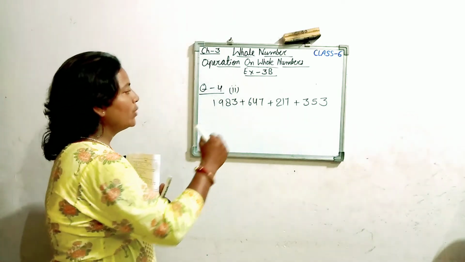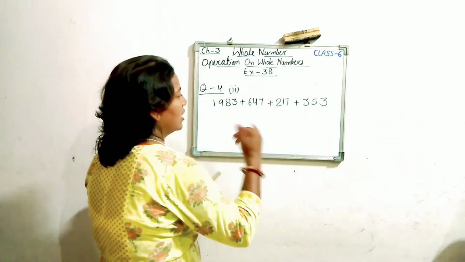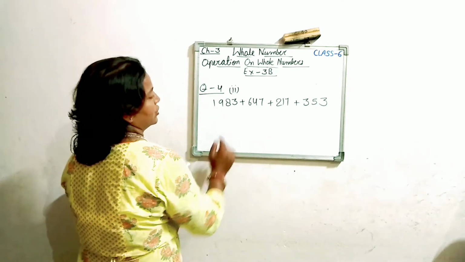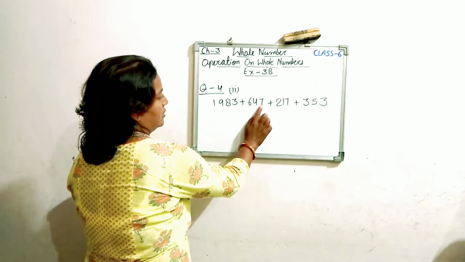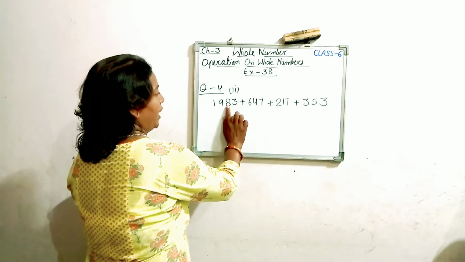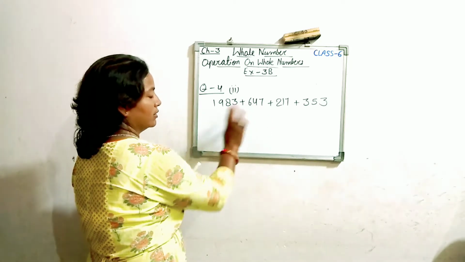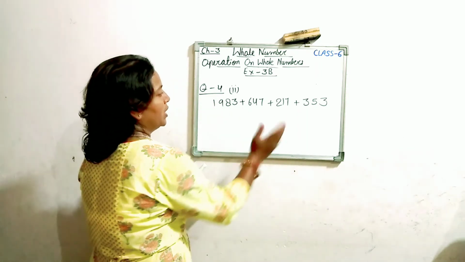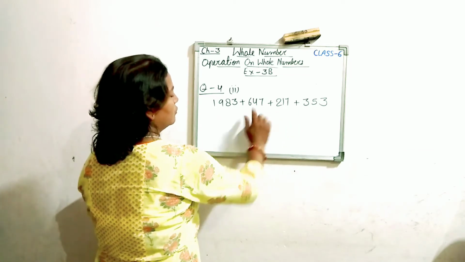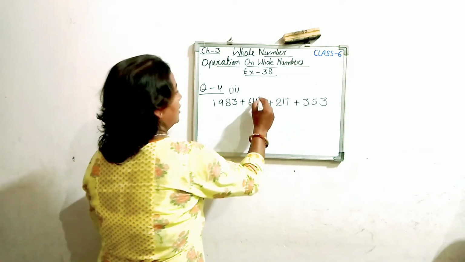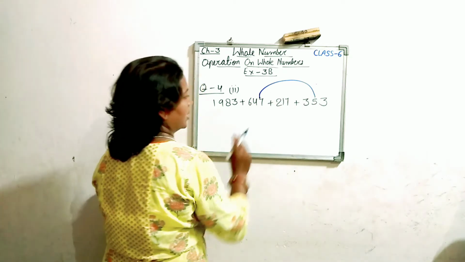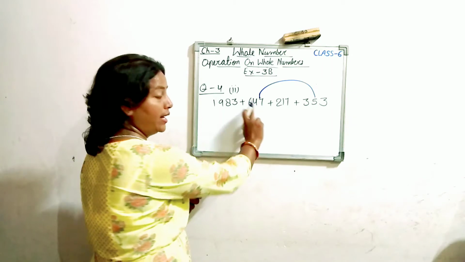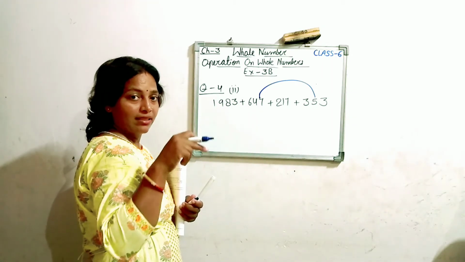So now you have to check where a 0 will come in the 1s, 10s and 100s places. I am observing that if I combine this 3 with 7, that is 10, 1 carry over. So 8 plus 4 is 12, and 1 is 13. Only in the 1s place a 0 came. Check something new. Look here, if we arrange this second number from the last, 7 plus 3 is 10, 1 carry, 5 4 9, again 1 carry, and this became 10.